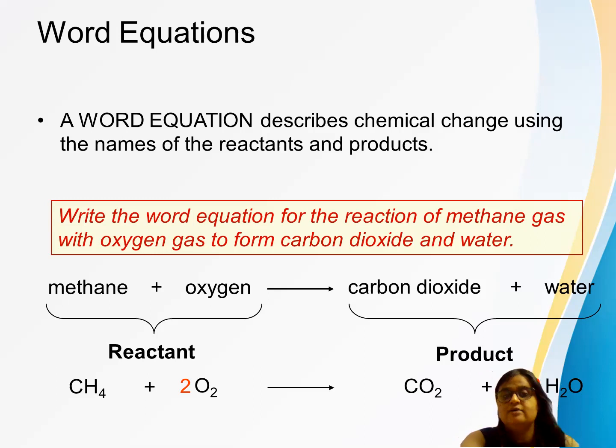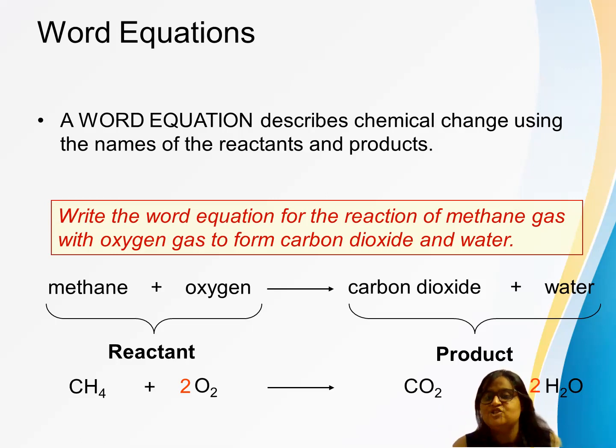So if you want to balance the equation, what will you do? We have to first of all check what atoms are used on both sides: carbon, oxygen and hydrogen. These three atoms are used in the whole equation. Now we will check them one by one. What is the carbon? On the left hand side, how many atoms of carbon do we have? One carbon atom, written as C over here. On the right hand side, it is in CO2. How many carbon there? Only one. So on both sides carbon is balanced.